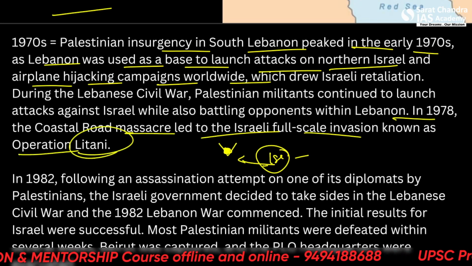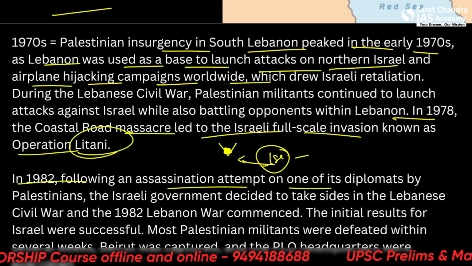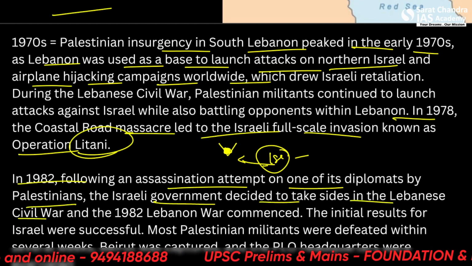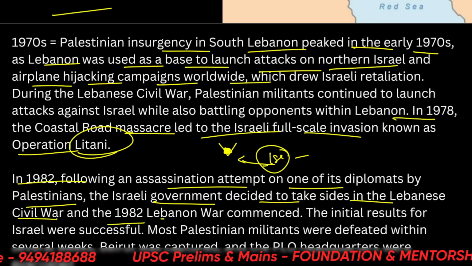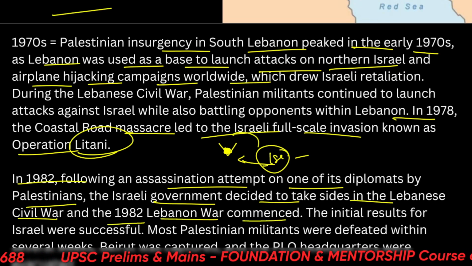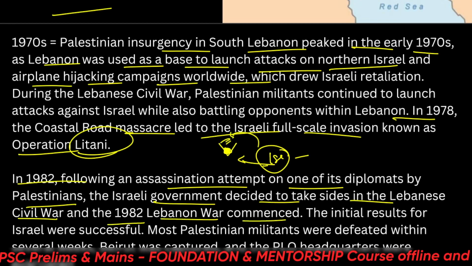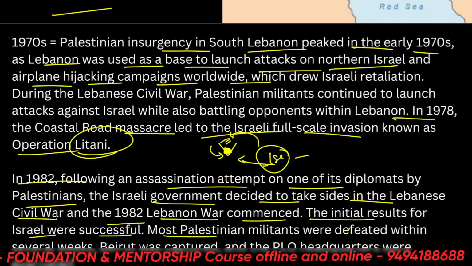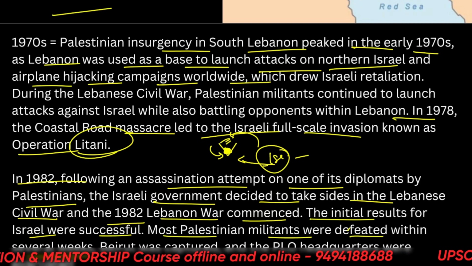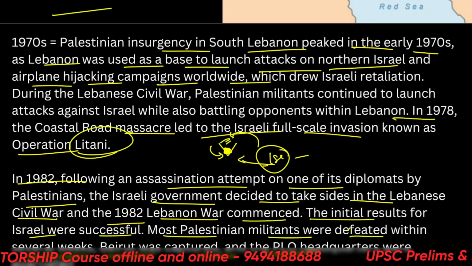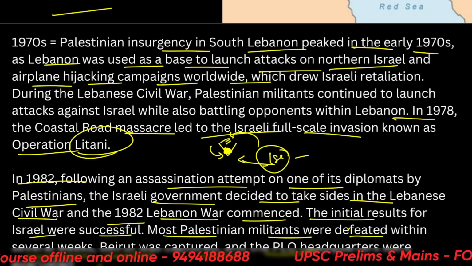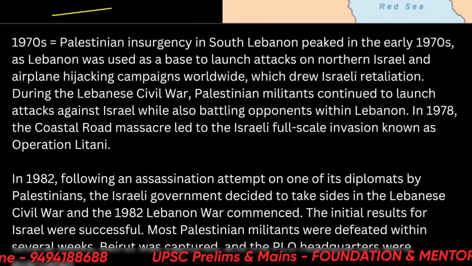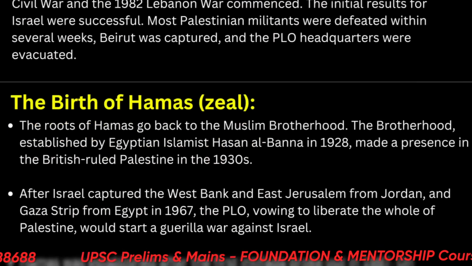Alright. In 1982, following an assassination attempt on one of its diplomats by Palestinians, the Israeli government decided to take sides in the Lebanese civil war, and the 1982 Lebanon war commenced. That means they started supporting the Lebanese government against these people. The initial results for Israel were successful. Most Palestinian militants were defeated within several weeks. Beirut was captured and PLO headquarters were evacuated. So Israel tried its best to remove all these Palestinian people and Hamas from Lebanon, or the Fatah land.